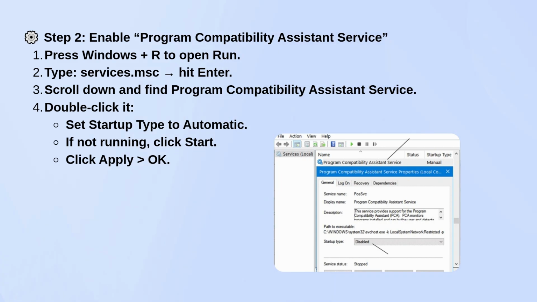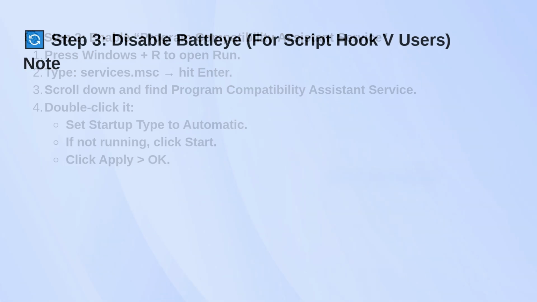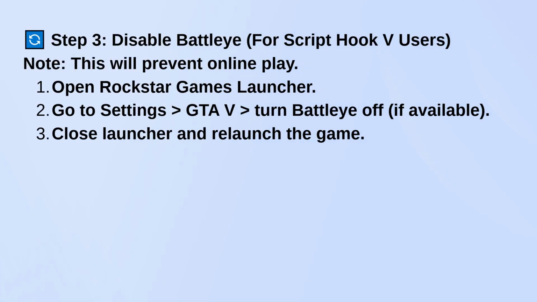If you use mods like ScriptHook-V, and you're not planning to play online, try disabling BattlEye. Open the Rockstar Launcher, go to Settings, select GTA 5, and turn BattlEye off if you see that option. Then close the launcher and try opening the game again.